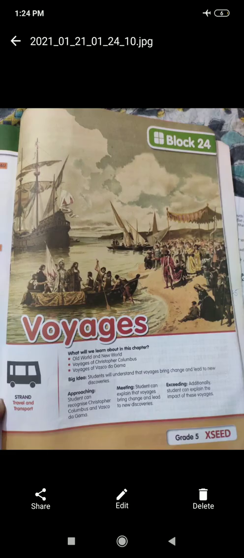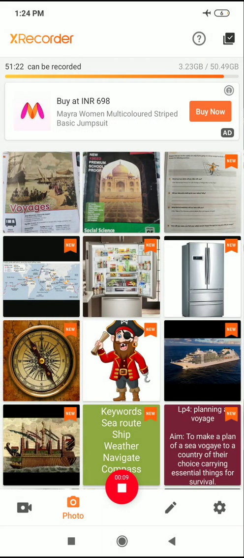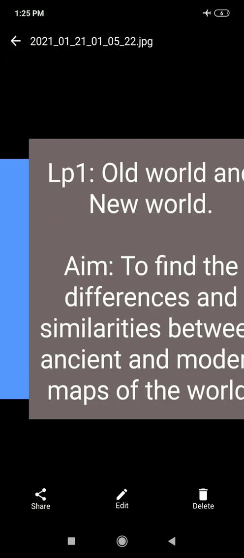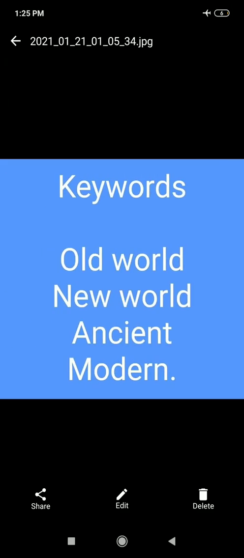Good morning, students. This week in social we are going through a new block, block 24, Wages. Firstly we are going to discuss LP1, Old World and New World. The aim of LP1 is to find the differences and similarities between ancient and modern maps of the world. The keywords included in this LP1 are old world, new world, ancient, modern.